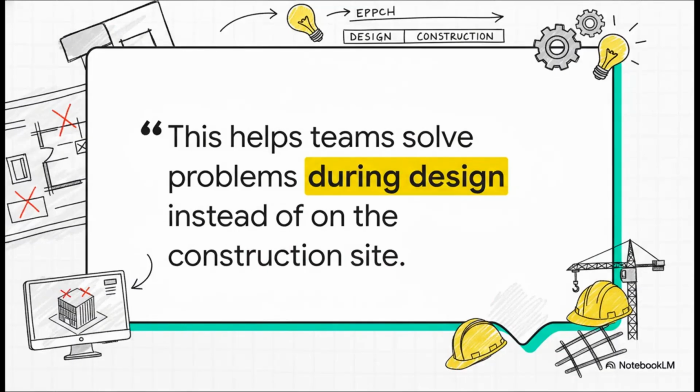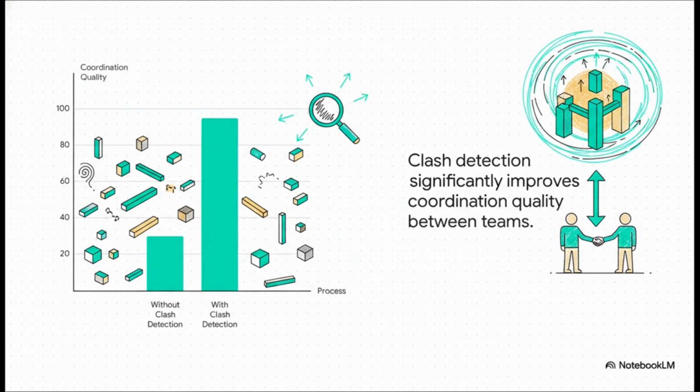This is the crucial takeaway. A quote from the source material just sums it all up perfectly. This helps teams solve problems during design instead of on the construction site. It's all about shifting that problem solving to the earliest, cheapest, and easiest possible moment in the process. And the impact on the project is just huge.